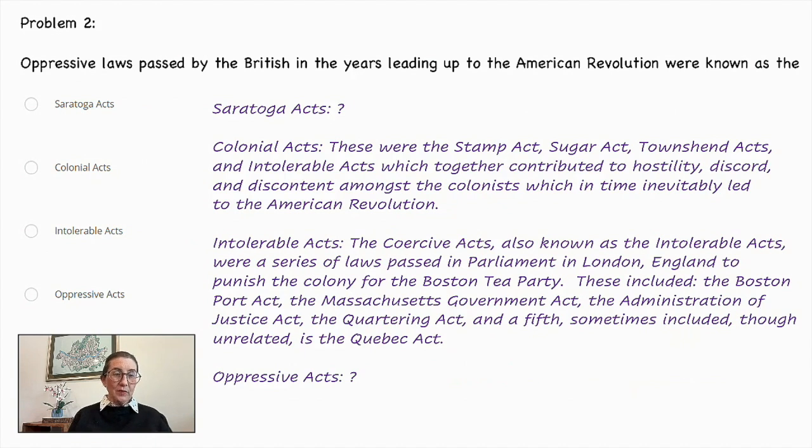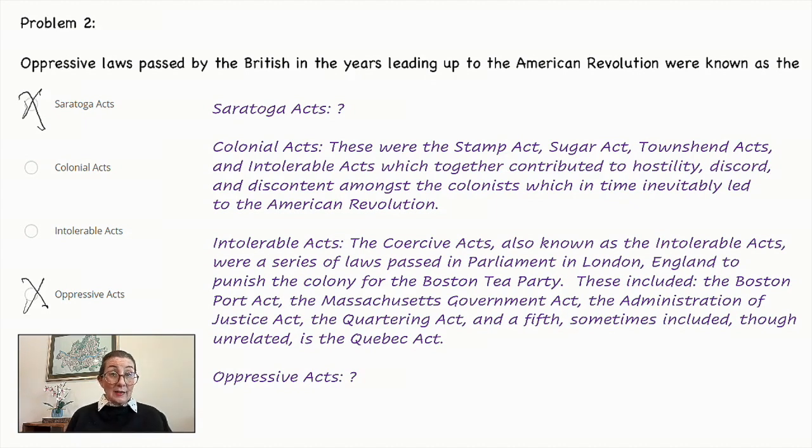Problem number 2. Oppressive laws passed by the British in the years leading up to the American Revolution were known as Saratoga Acts, Colonial Acts, Intolerable Acts, or Oppressive Acts. We can eliminate immediately Saratoga Acts and Oppressive Acts. As far as I can find, there is no evidence of either of these existing. Next, we're left with Colonial Acts and Intolerable Acts.